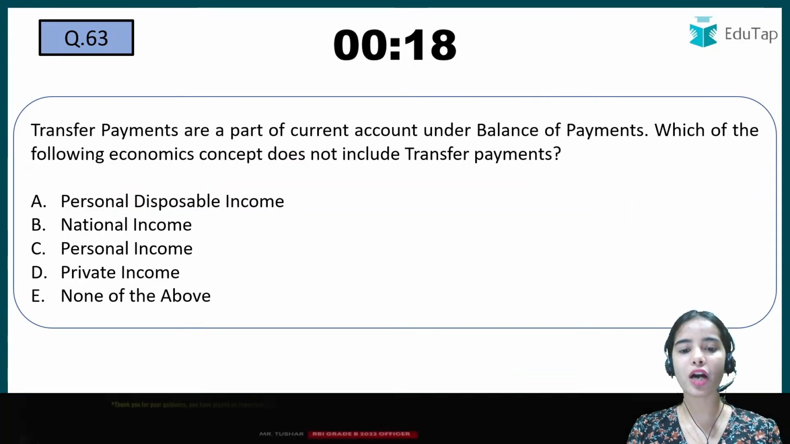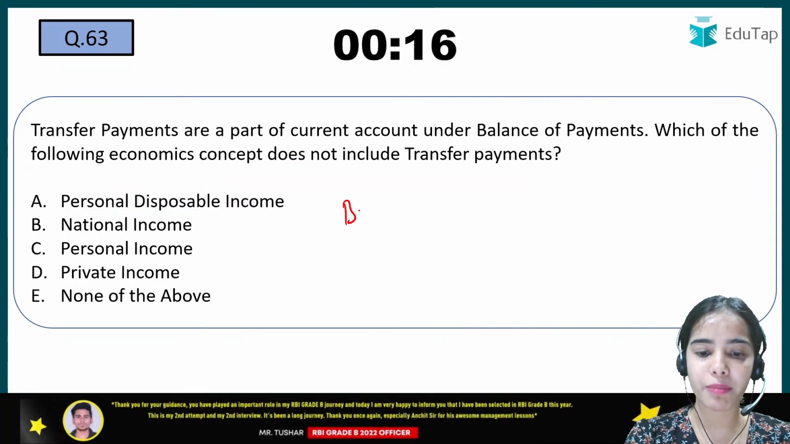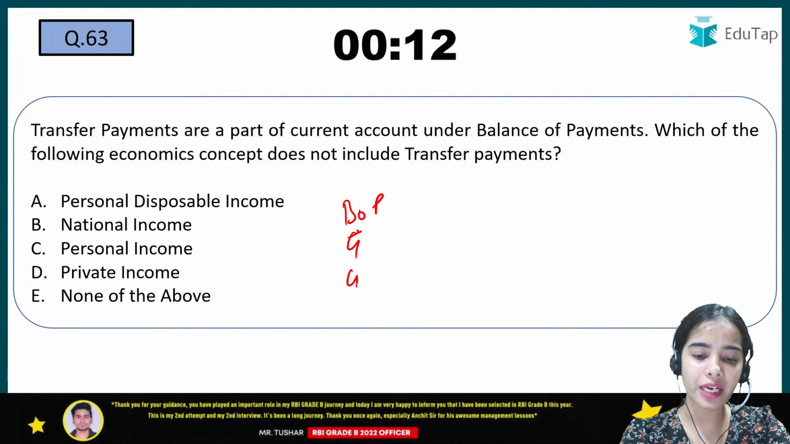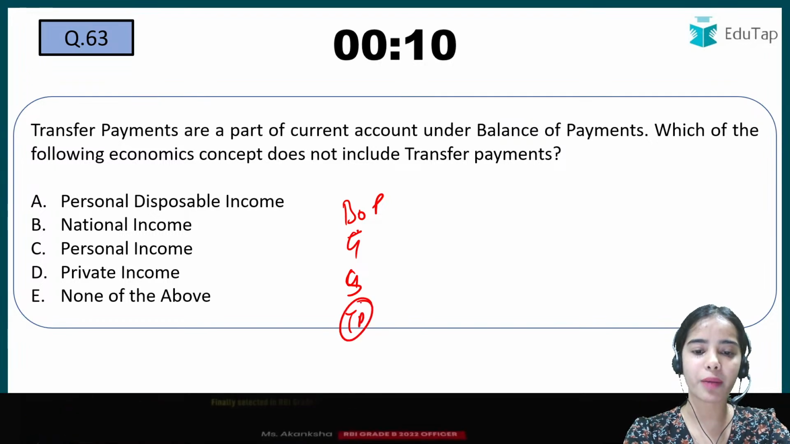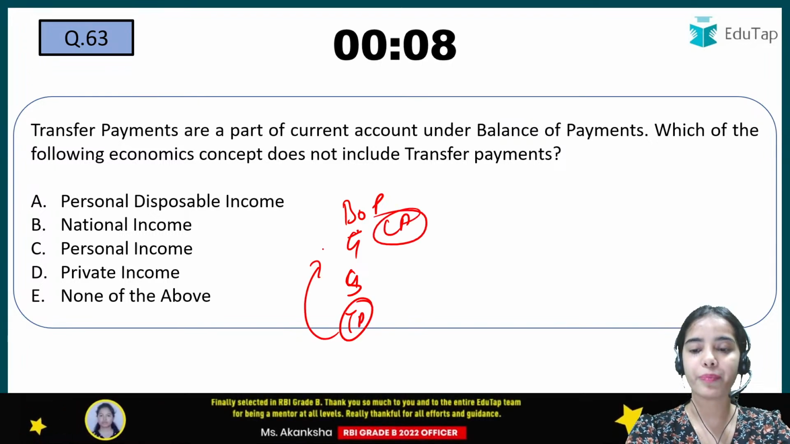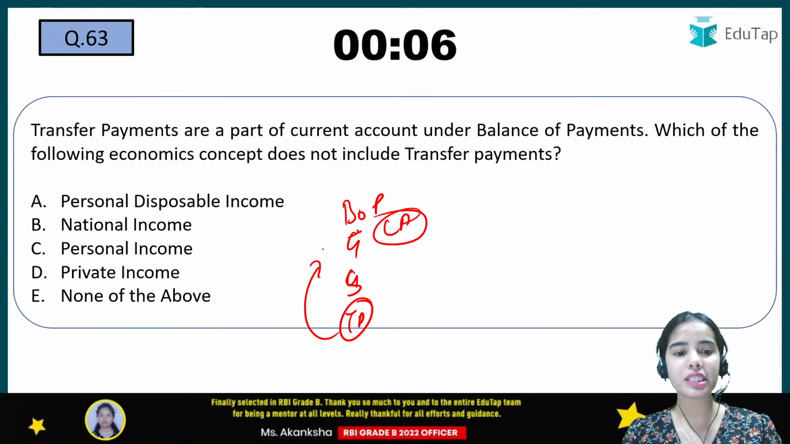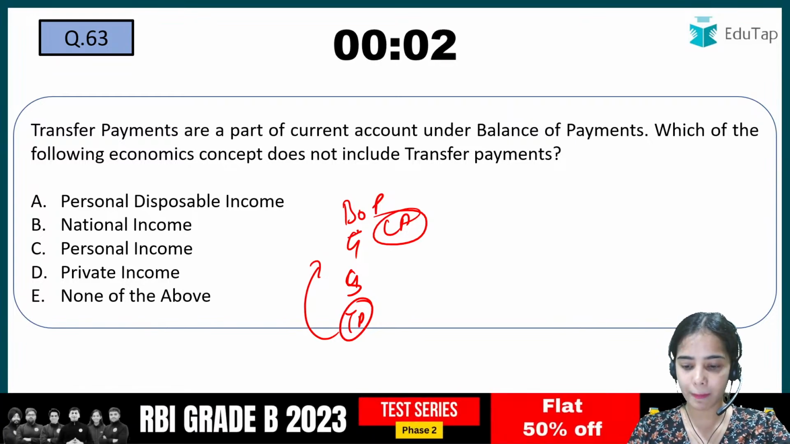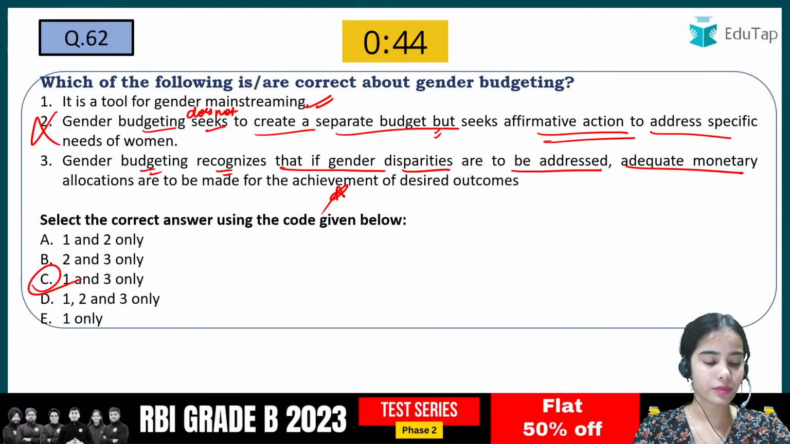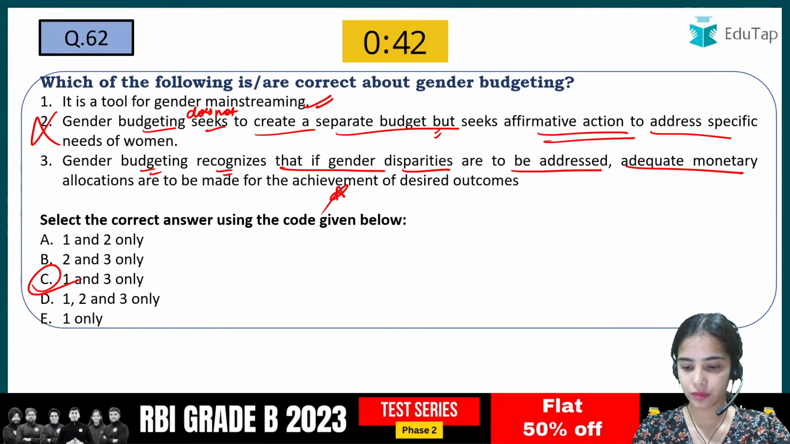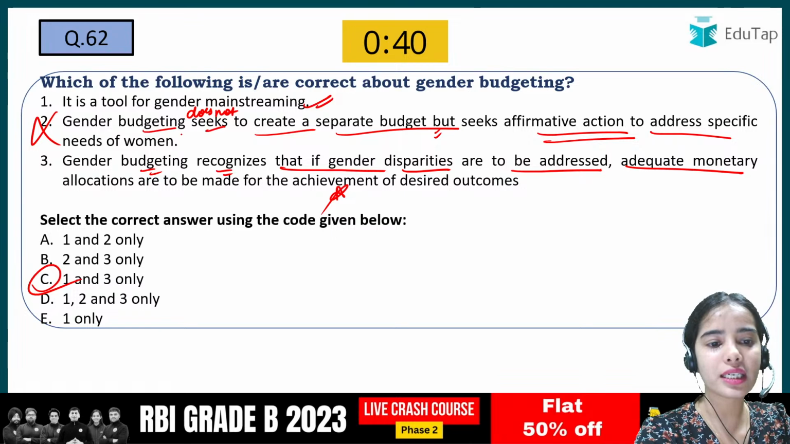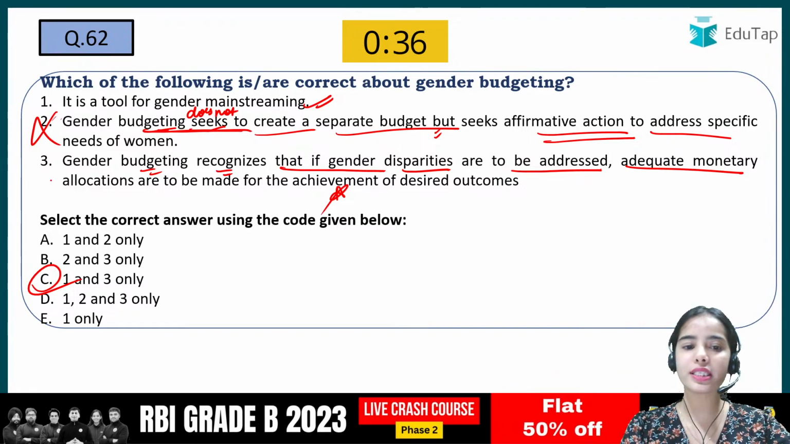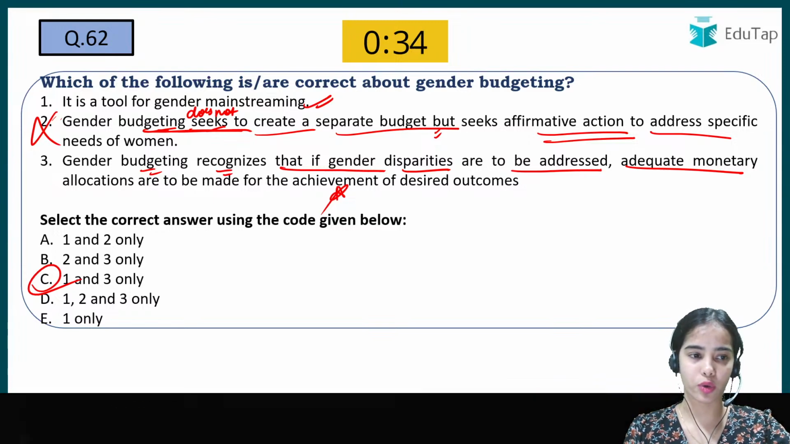Transfer payments are a part of current account. Okay, I have told you in the balance of payments that the trade in the goods, trade in the services and the transfer payments, they are part of the current account. Okay. Which of the following economics concepts does not include the transfer payment? So you should be aware about this. This is wrong, as here it is written that it seeks to create. No, gender budgeting does not seek to create a separate budget. So it was wrong. Okay.